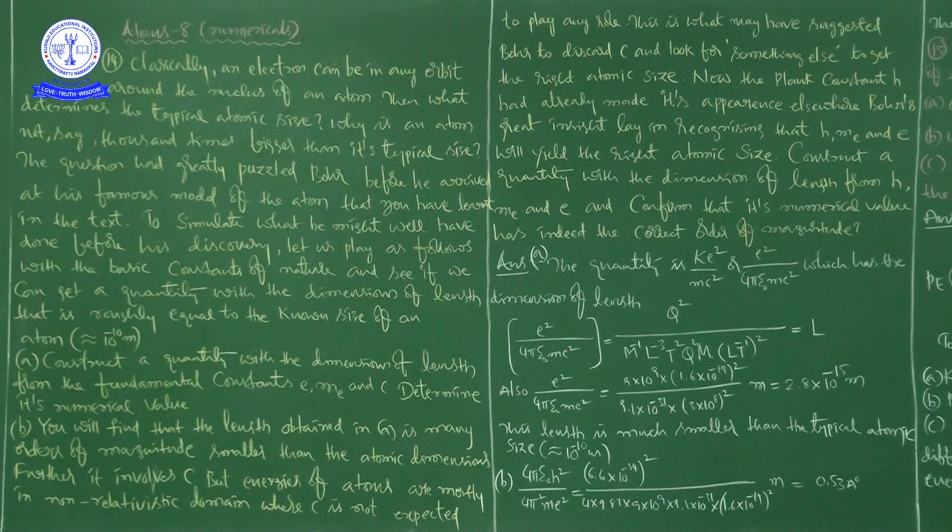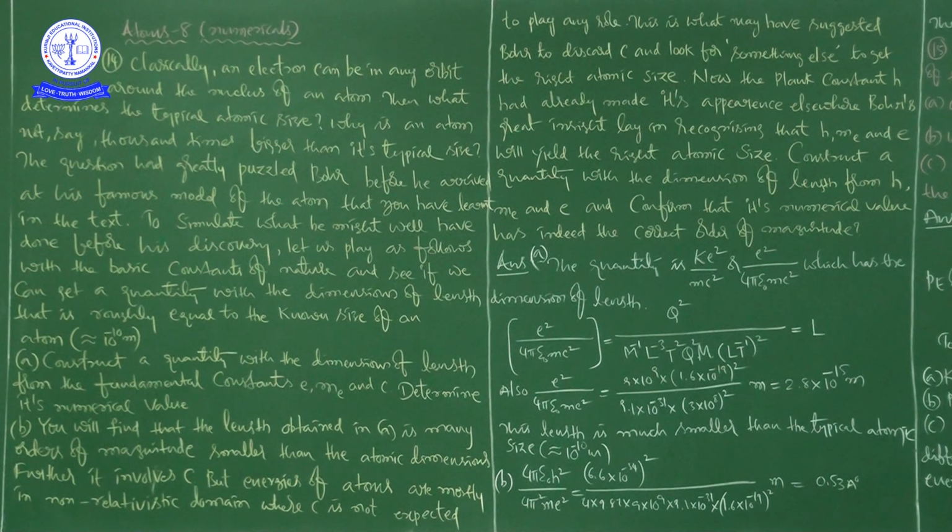Further, it involves c, the speed of light, but energies of atoms are mostly in the non-relativistic domain where c is not expected to play any role. This may have suggested Bohr to discard c and look for something else to get the right atomic size.